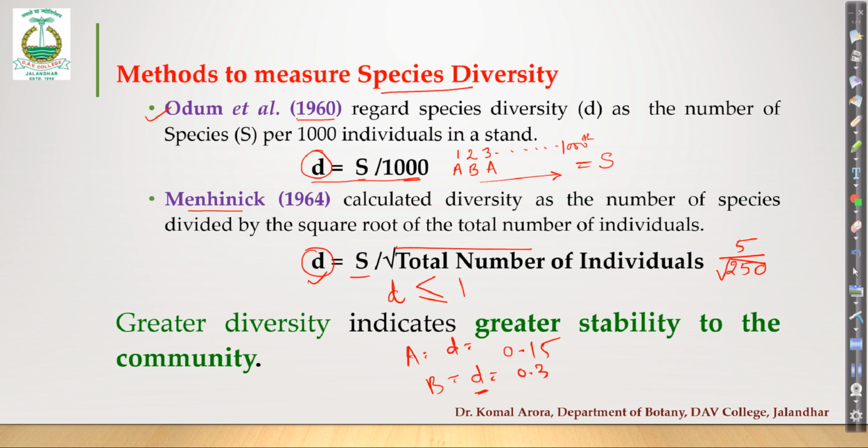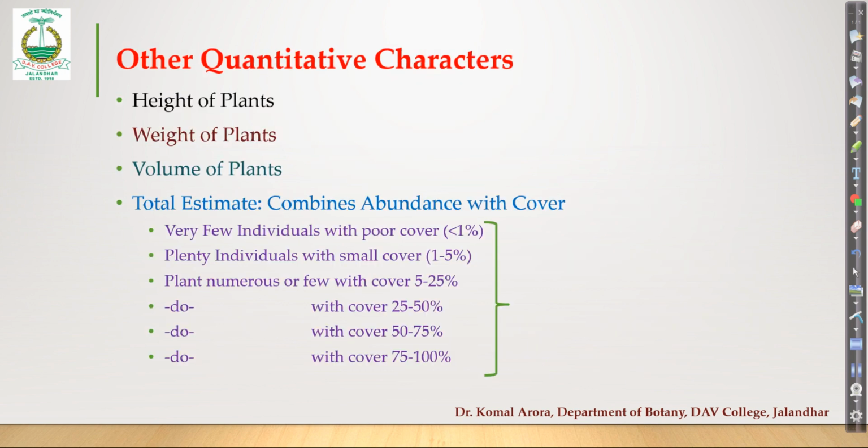It means, I will say now, if the species diversity of community A is less than the species diversity of community B, then community B is more stable. So the more the variability, the more the species richness, the more stable that community is. That is the significance you can directly get out of the value of D. Okay, so that's all about the concept of species diversity. That was the last quantitative parameter that we had to discuss in detail.